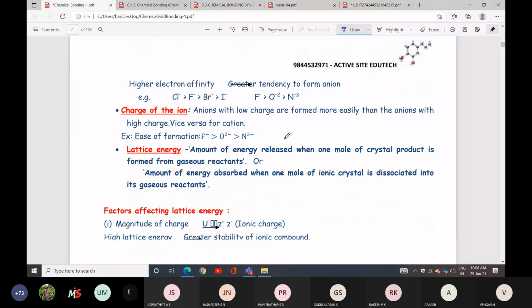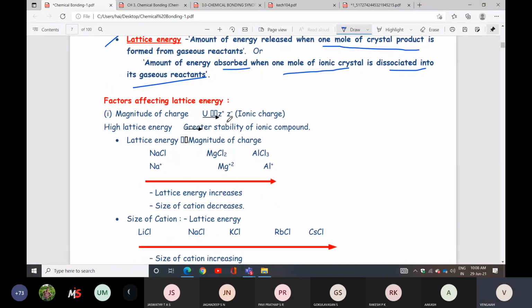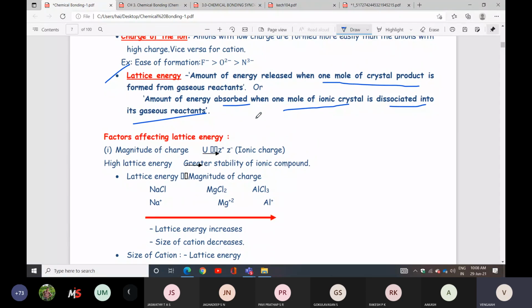Lattice energy is nothing but the amount of energy released when 1 mole of crystal product is formed from gaseous reactants. Otherwise, it is the amount of energy absorbed when 1 mole of ionic crystal is dissociated into gaseous reactants, so it is converted into gases.